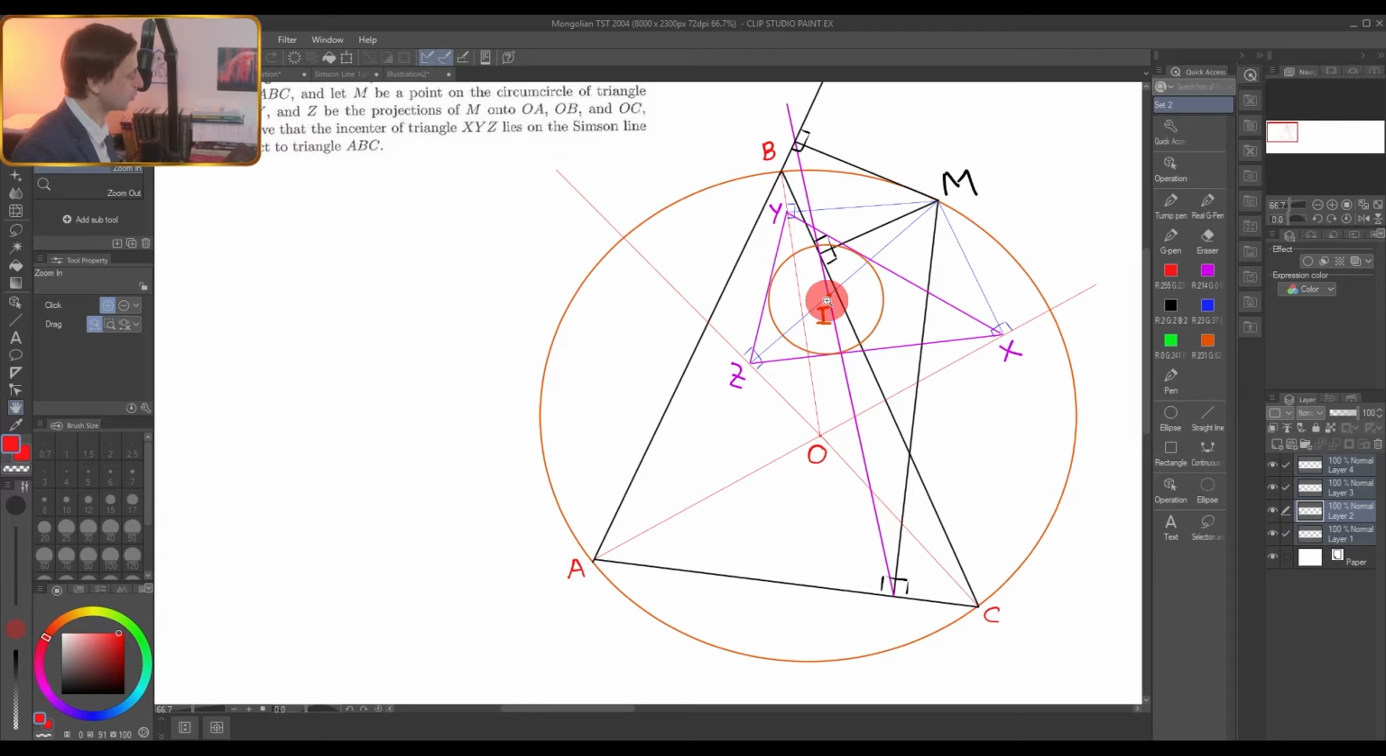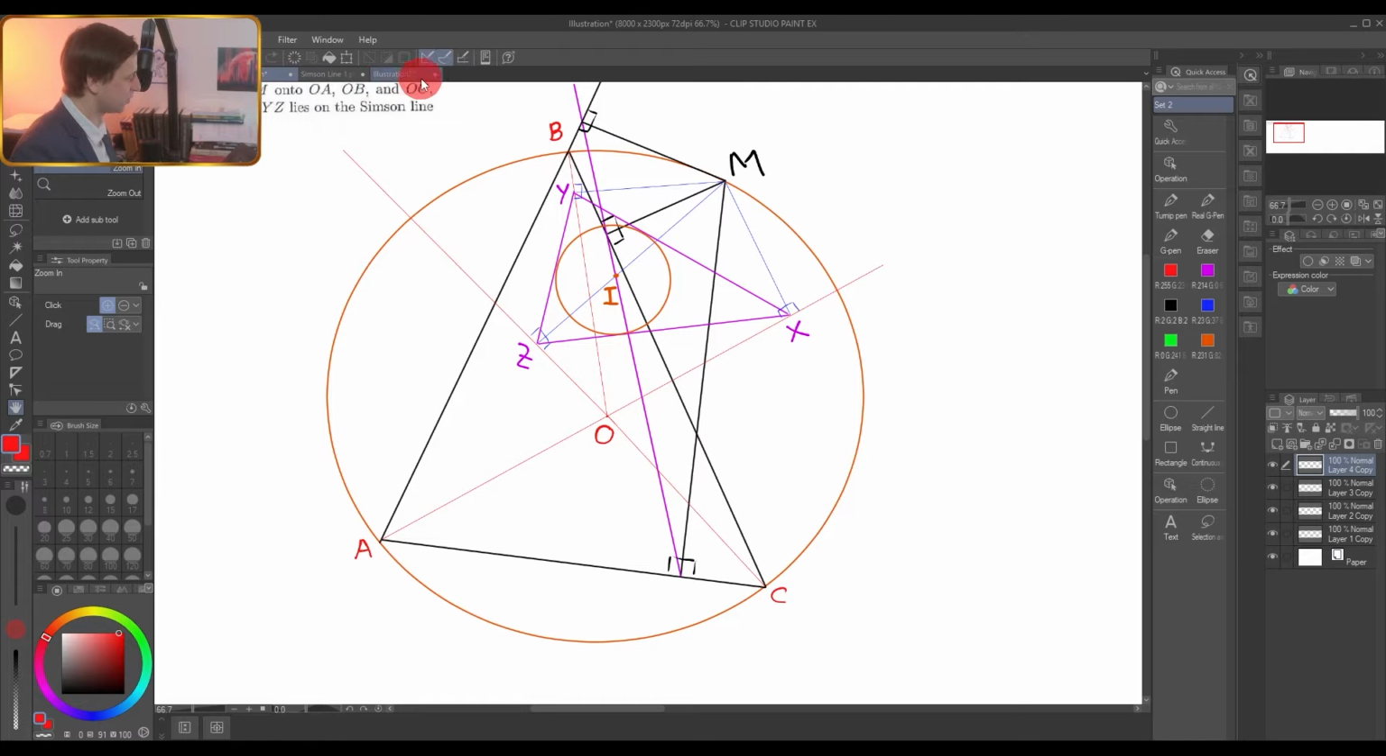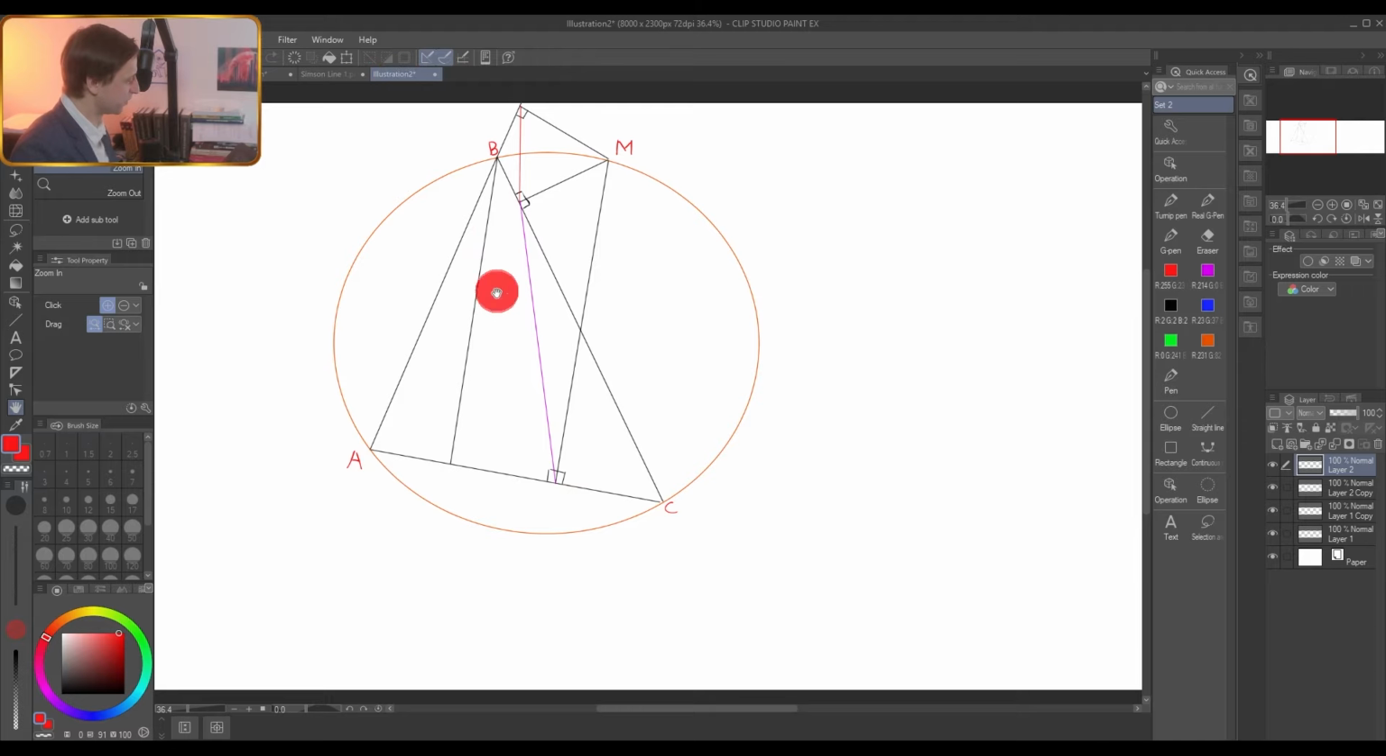You need to show that the incenter of this triangle XYZ belongs to the Simpson line of point M with respect to triangle ABC. What is a Simpson line of M with respect to triangle ABC? So you see here is a purple line. It's a very simple thing. So let me provide you some theoretical stuff.